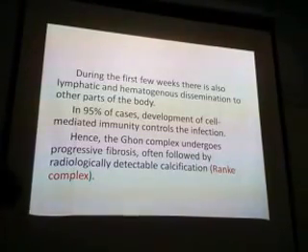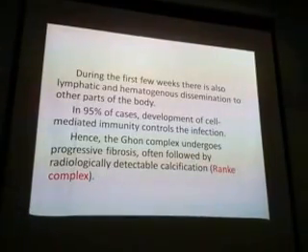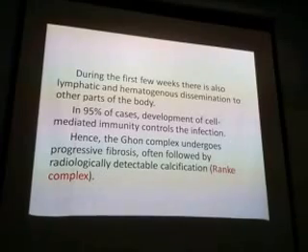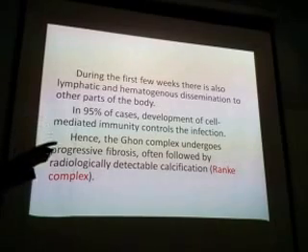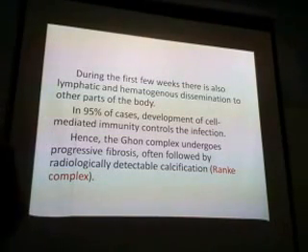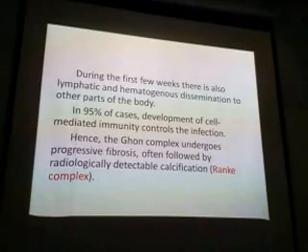If you take a chest photograph of a person who is very normal, sometimes you will get a small lesion like this. Calcium is radio-opaque, just like bone, so a small white lesion will come in the lung. This is called Ranke complex. This is a healed lesion, already healed.